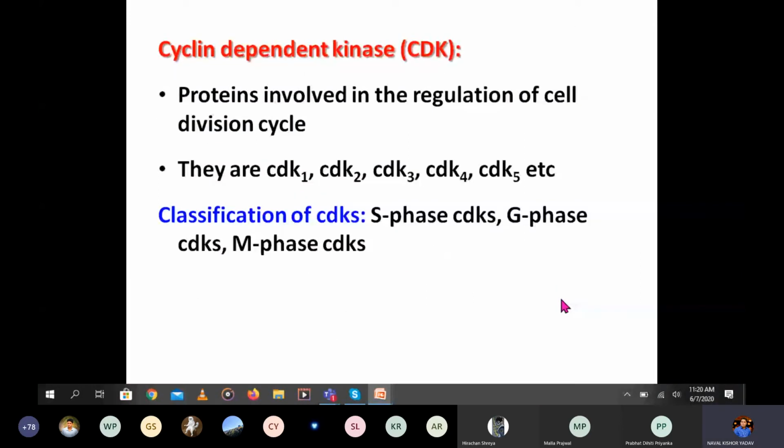So what is the function of all this? Cyclin dependent kinase, by the name itself, you can consider an enzyme. This is another protein involved in the regulation of the cell division cycle, and there are different types, CDK 1, 2, 3, 4, 5, like that. This is also classified based on the phases of the cell cycle: S phase CDKs, G phase, and M phase CDKs. Even the cyclins are classified based on where they function, S phase, G phase, or M phase cyclins and CDKs.